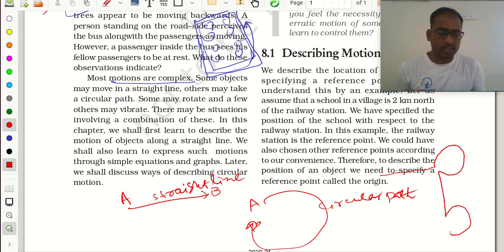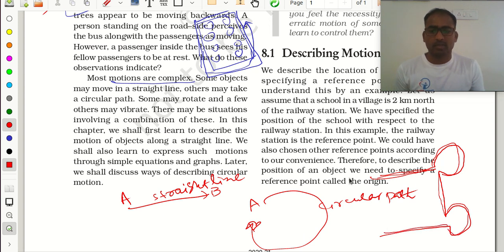So what is happening in this movement? First we have uniform, meaning straight line motion. Then after that it will be circular, again straight, then circular motion, then straight. So it is the combination of straight line and circular path.